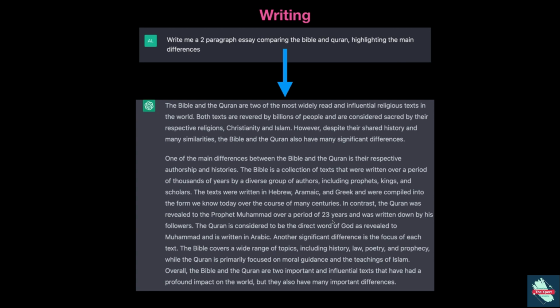If we think about multiple data points as if, let's say, the Bible and the Quran are 2 data points, and we want to compare those 2 things, how many comparisons can we make? Can we compare 3 or 4 data points? Can we combine 4 or 5 different concepts into one? It can derive relationships between either adjacent concepts or concepts that are very far apart from each other.